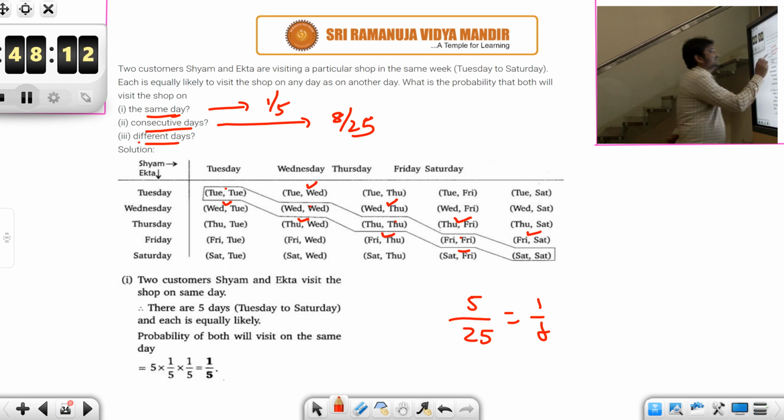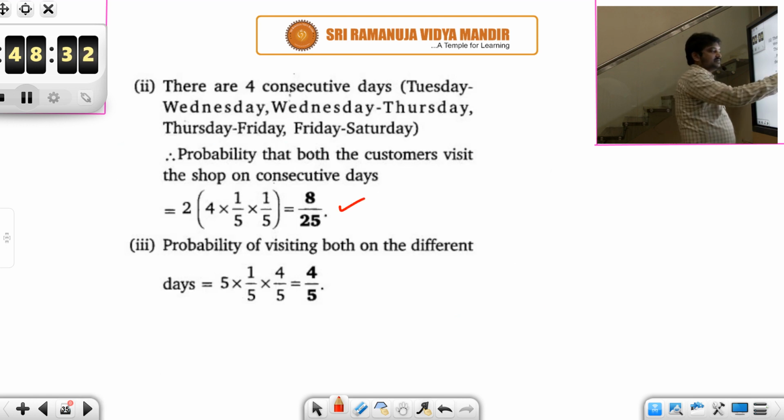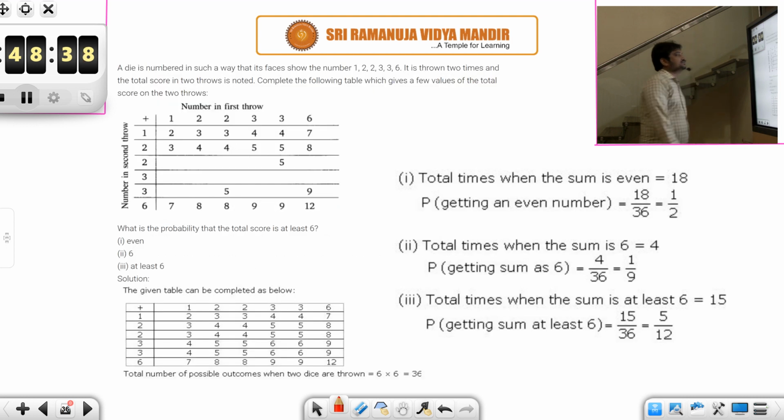And then different days. Different days means not on the same day. For the same day, the probability is 1 by 5. For not on the same day, probability will be 1 minus 1 by 5, because that is a complementary event, isn't it? So the answer will be 4 by 5. So the first one, the answer is 1 by 5. And for the second one, 8 by 25. And for the third one, that is a complementary event, answer is 4 by 5. So let's look at the next question.